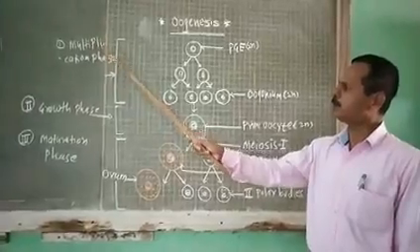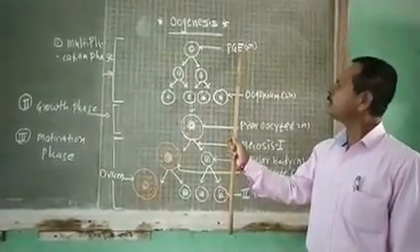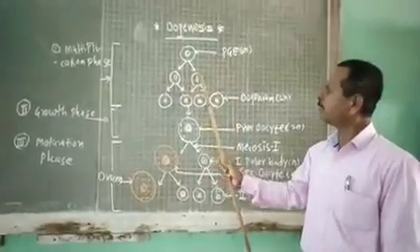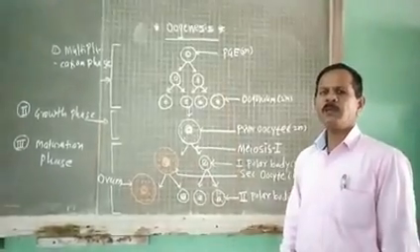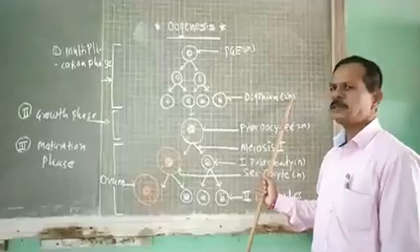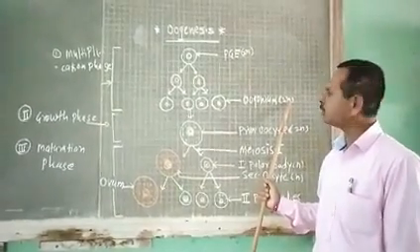In multiplication stage, primary germinal epithelial cells of ovary undergo repeated mitotic divisions to produce millions of oogonia. Each oogonia is diploid, having two sets of chromosomes, that is 46 chromosomes.